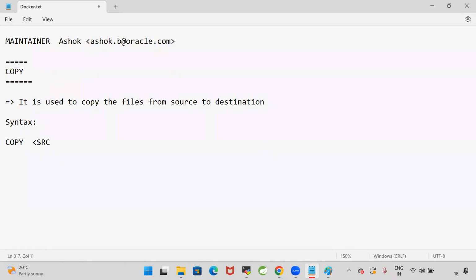COPY, we specify the source location and the destination location. The COPY command we use to copy the files from source location to destination location.